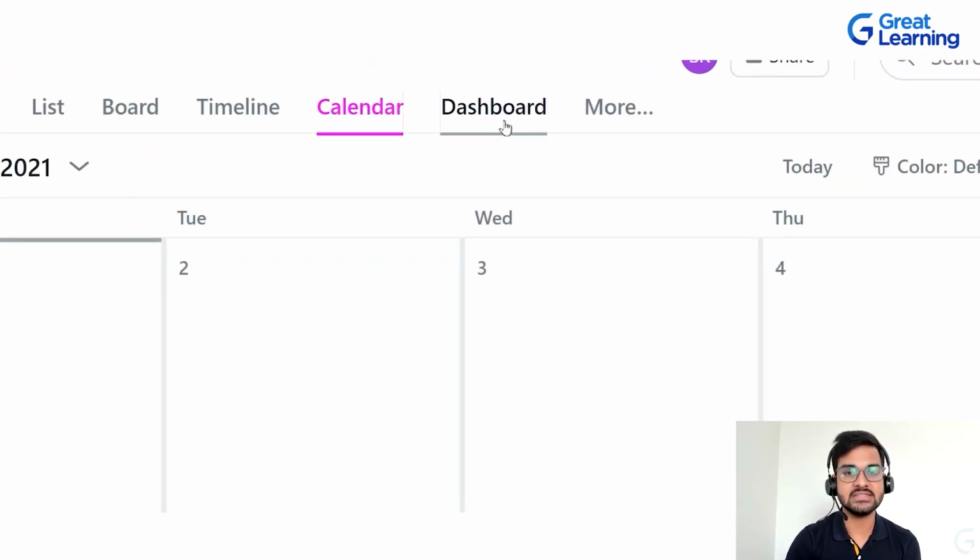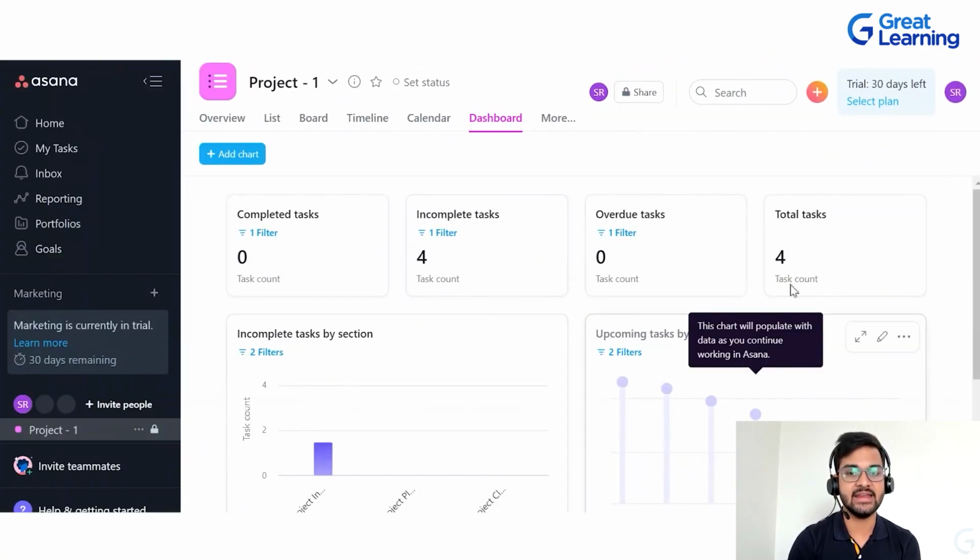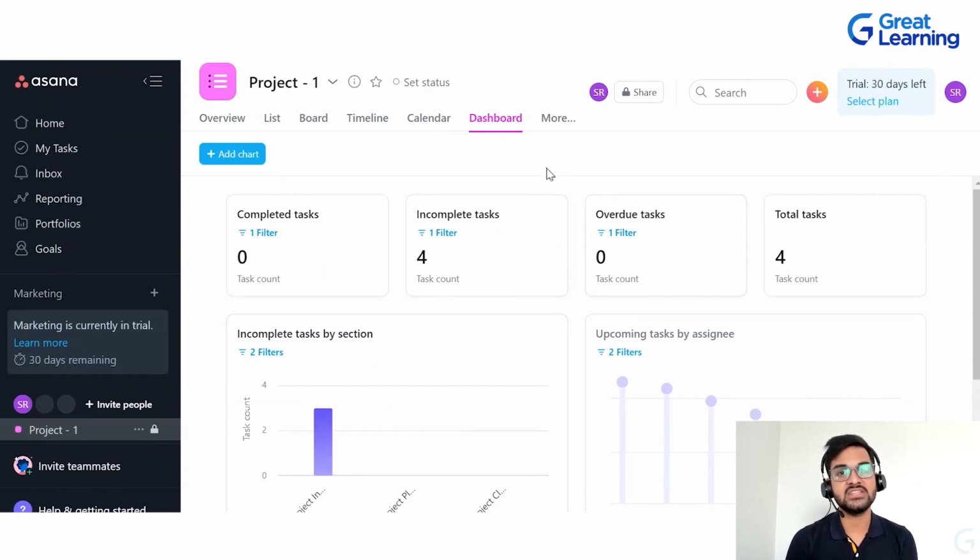So now that we have understood about the board view and calendar view, let's move forward and try to understand more about the dashboard view. As soon as you click on this dashboard tab, you will be able to see a screen like this. Whenever we are managing a project or a number of tasks, we always want to see how many tasks we have completed, how many tasks are remaining, what the overdue tasks are, what the total task count is, and how many tasks are completed in a particular section and how many are remaining. If you want to see all of that in a visual way, then the dashboard is the correct feature in the Asana project management tool.